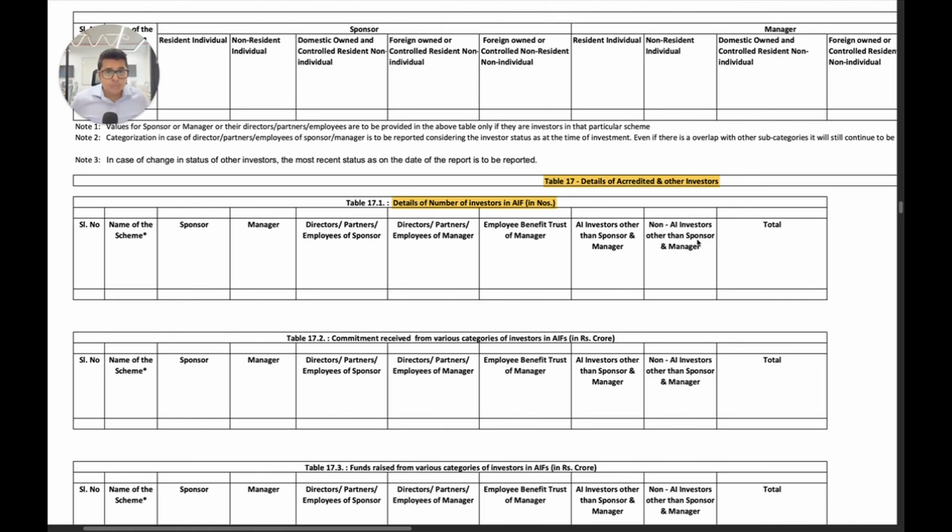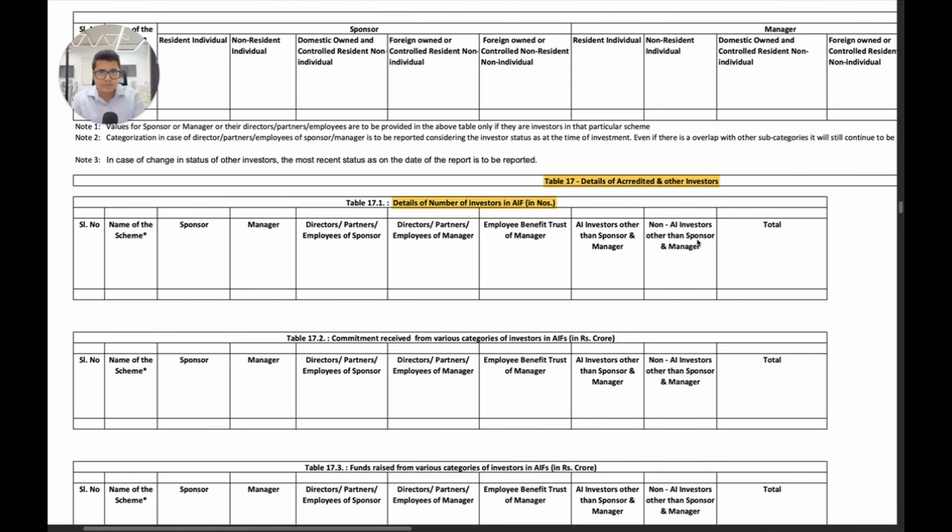So now a lot of funds may not be specifically raising from accredited investors but may have accredited investors. They have to now check in their investors who are accredited and who are not accredited and report that to SEBI. So some funds choose to give a lower commitment amount to accredited investors because actually SEBI allows that, if you are accredited you may invest a lower capital commitment amount.